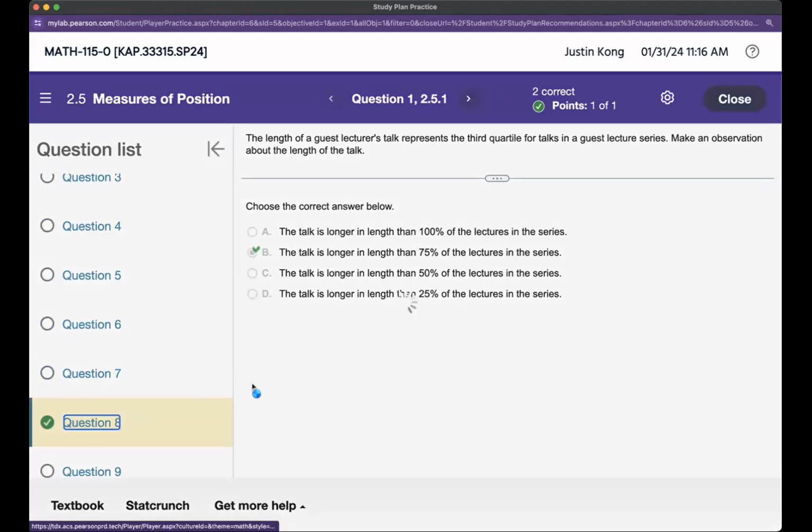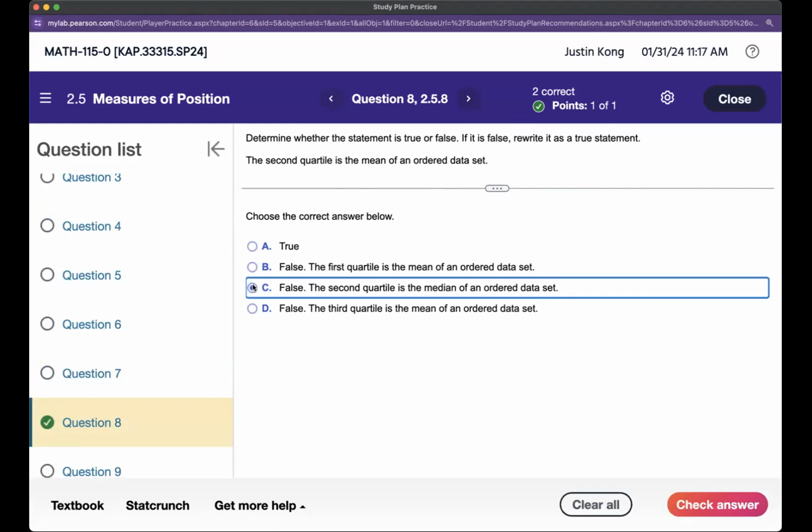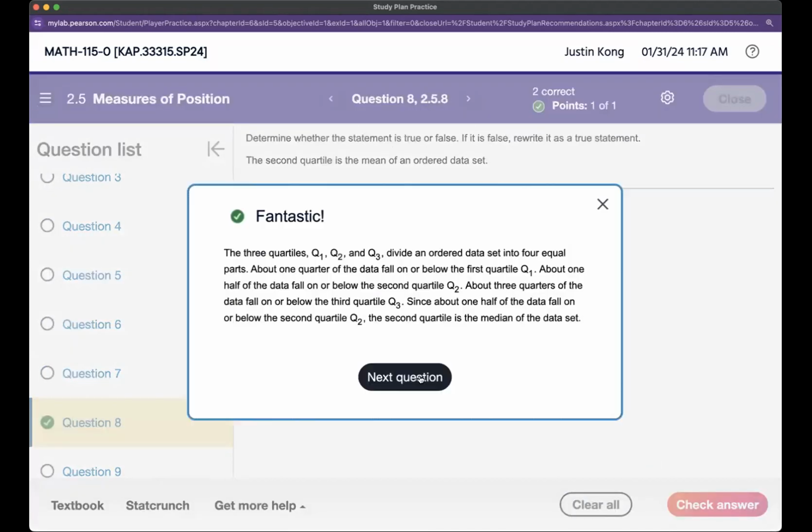Okay, number 8. Determine whether the statement is true or false. If false, we write it as a true statement. Second quartile is the mean of an ordered set. And that's almost true, except it's not the mean, it's the median. Quartile puts you right in the dead center, but not the mean. It's the median. It's the number that's in the middle, or if there's two numbers, the average of those two. So median, yeah.